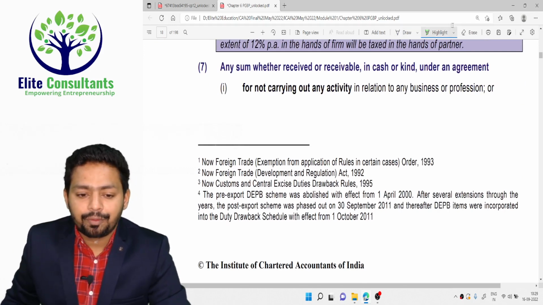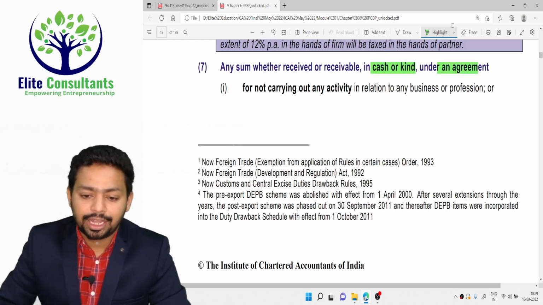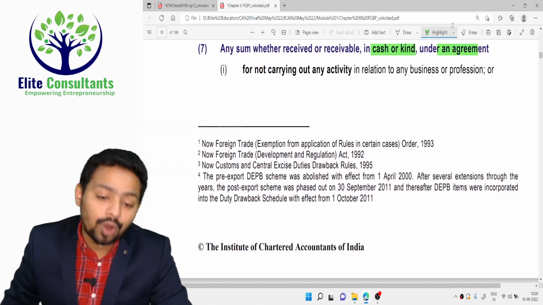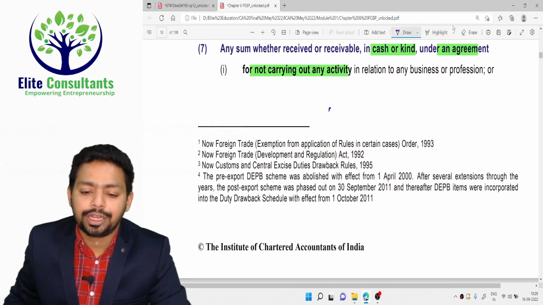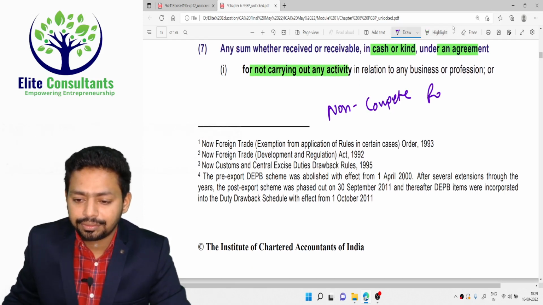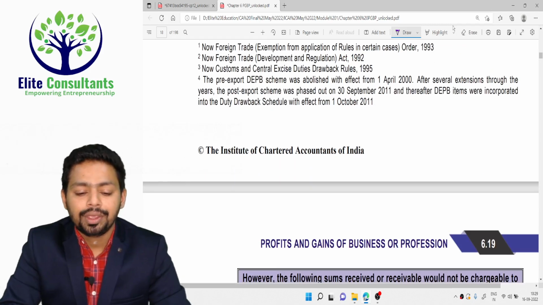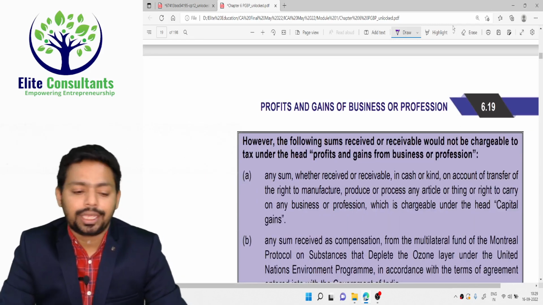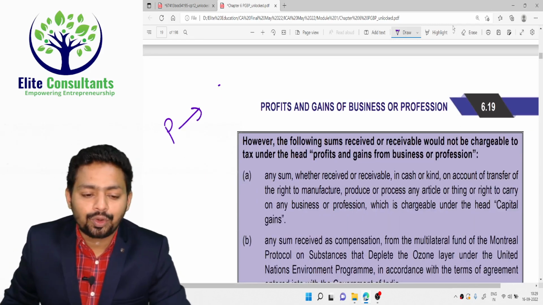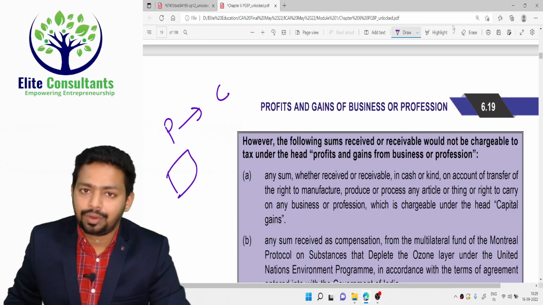Then any sum, whether received or receivable in cash or kind, under an agreement for not carrying out an activity. Is it a non-compete fee? It is known as non-compete fees. It is also covered under section 194J. You know, there is a TDS under 194J. Somebody is telling you not to carry on an activity. So if PepsiCo is paying Coca-Cola not to sell Coke products in a particular region, okay?